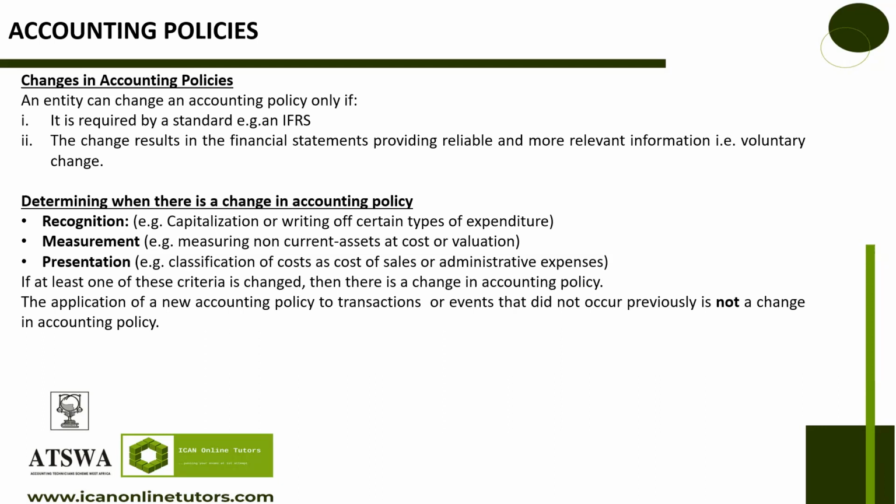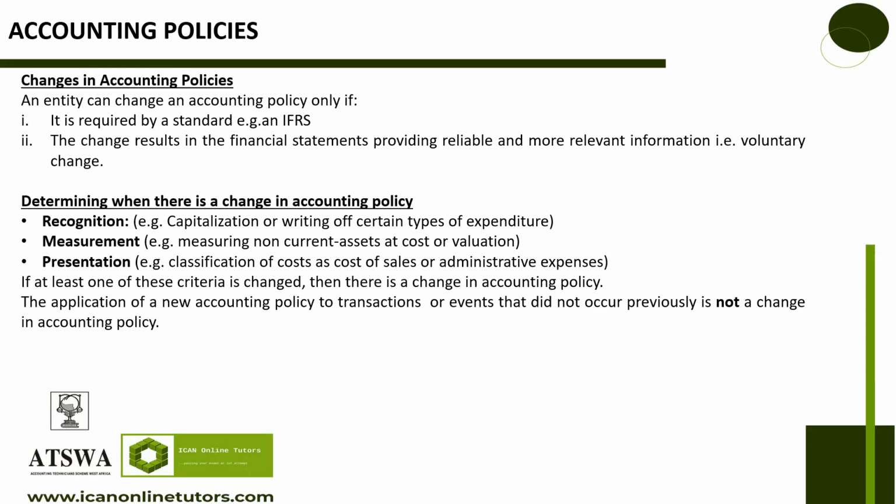Number 3, how it is presented, presentation. Is your cost classified as cost of sales or administrative expenses? For example, some people put some of their cost and add it to the cost of sales, so that by the time they are getting their gross profit, almost all their costs have been embedded into their cost of sales. While some people will only put direct cost, or just material cost in their cost of sales, and every other expense like personnel cost, even if it is direct personnel cost, they don't care. Administrative staff salaries and wages, they put them under operating expenses.